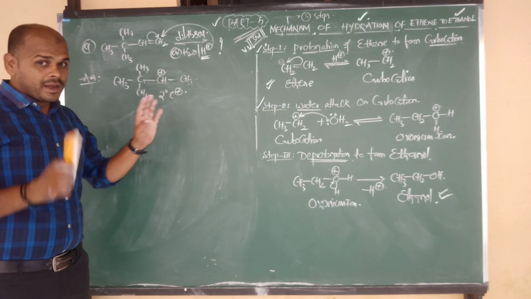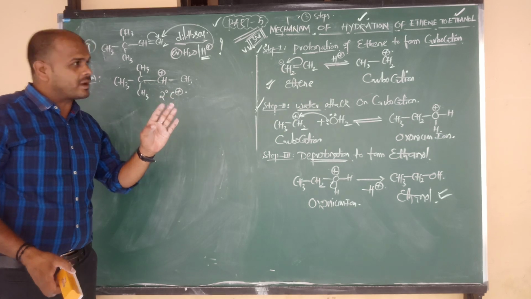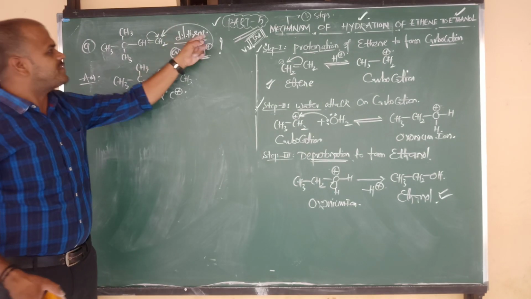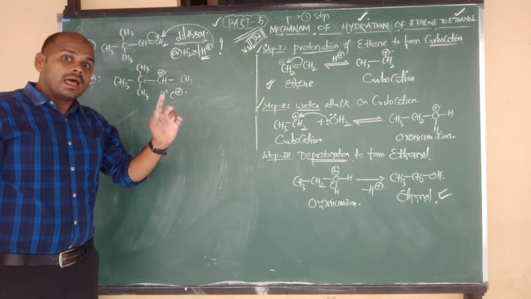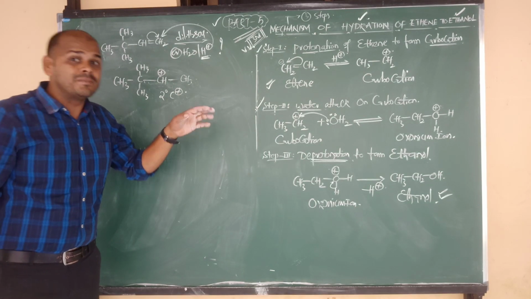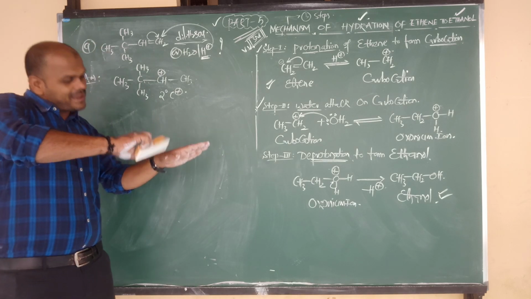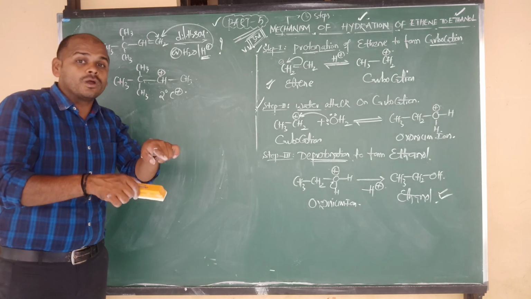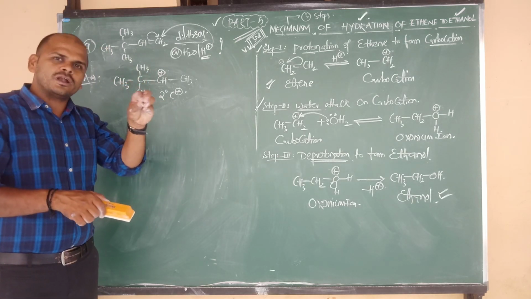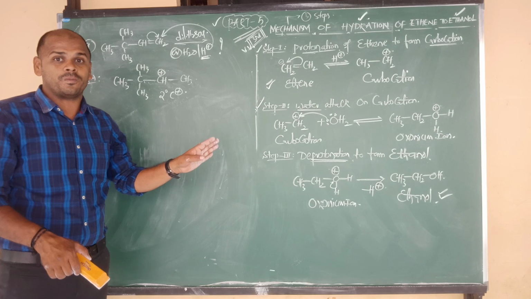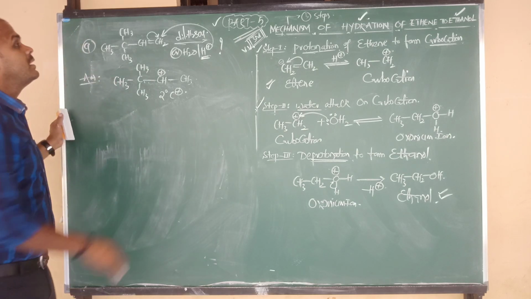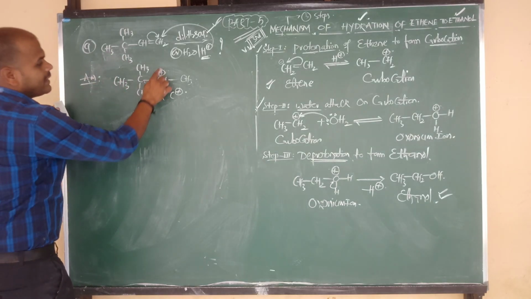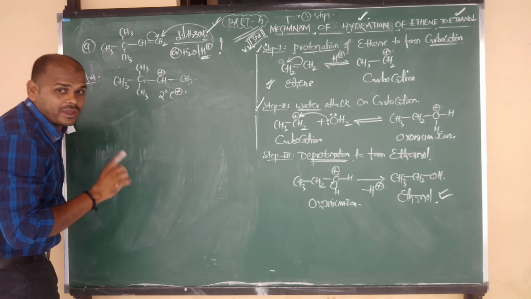Secondary carbocation. Remember, one thing, this point is very, very important. In the normal hydration process, alkenes on hydration in presence of dilute sulfuric acid, in that case rearrangement will be possible. Rearrangement being possible means we can convert primary carbocation into secondary as much as possible, and secondary we can convert into tertiary, due to the migration of an H atom or due to methyl shift also. Means we can do the rearrangement in case of normal hydration, in case of hydration with dilute sulfuric acid. Okay, here we are getting a secondary carbocation.